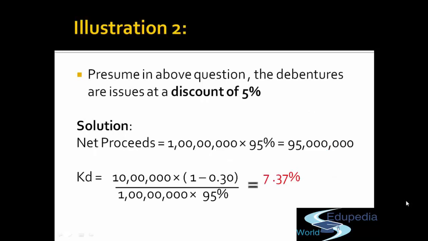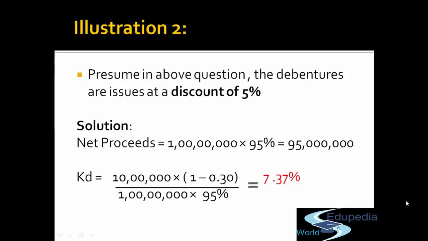Presume whatever we did in the last example, if the debentures are issued at a discount of 5%. So if the debentures are issued at a discount of 5%, the company has received how much rupees? 95 lakh rupees. Now what do you think? What are we going to take as the denominator? 100 lakh or 95 lakh?